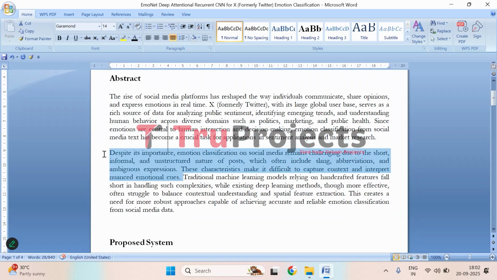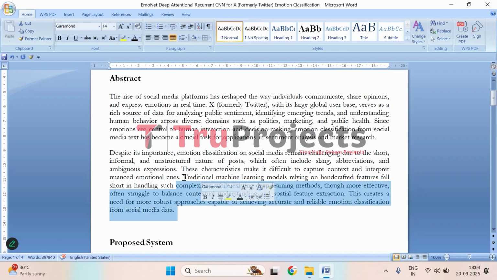Emotion classification on social media is not an easy task because posts are often short, informal, and unstructured. People use slang, abbreviations, emojis, and expressions that can be ambiguous, which makes understanding the true emotion behind a post quite challenging. Unlike formal text, social media content rarely follows proper grammar or sentence structure, so capturing the context accurately requires more sophisticated techniques.